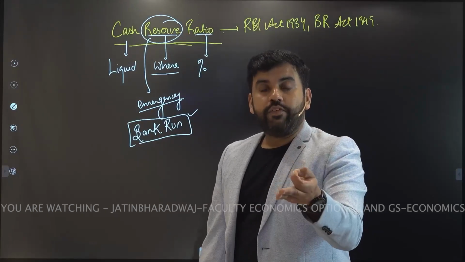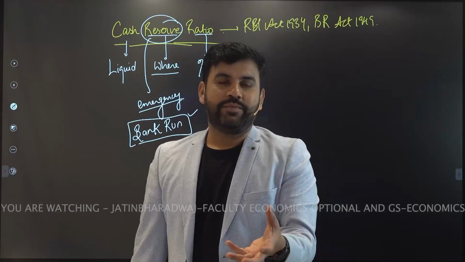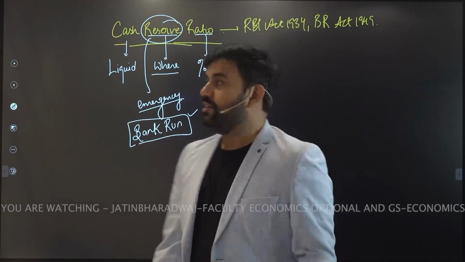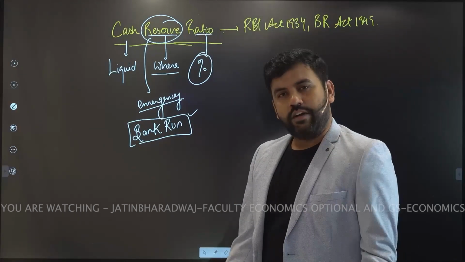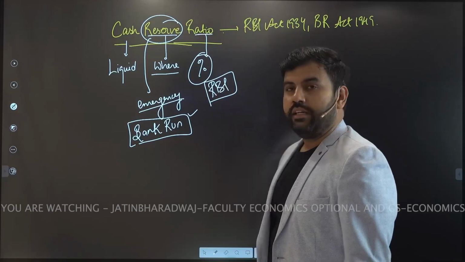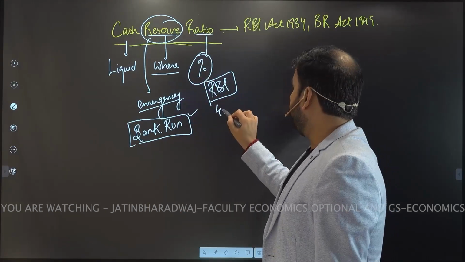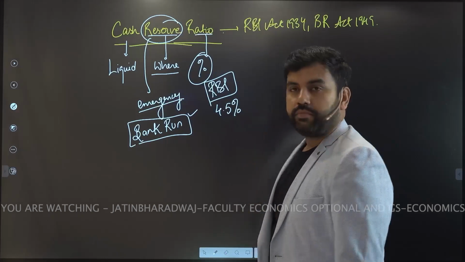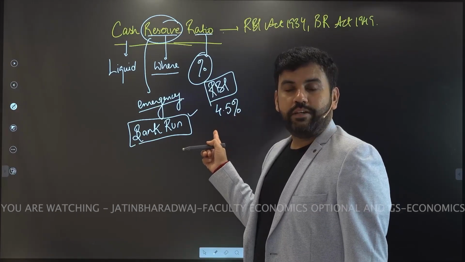For that kind of emergency, they should keep certain reserves. But how much? Who will decide this? Of course, the bank of all, RBI. RBI will decide this percentage. Presently it is 4.5%. Now how is this 4.5% determined?